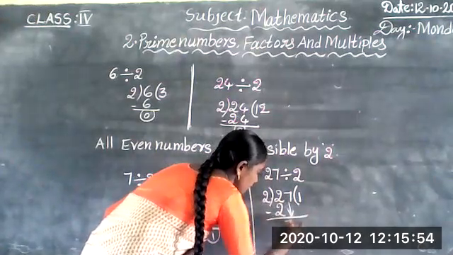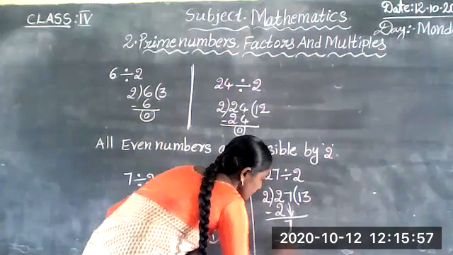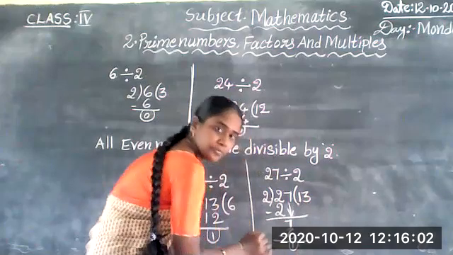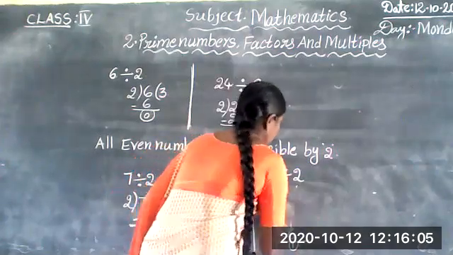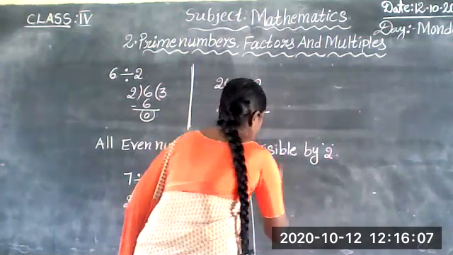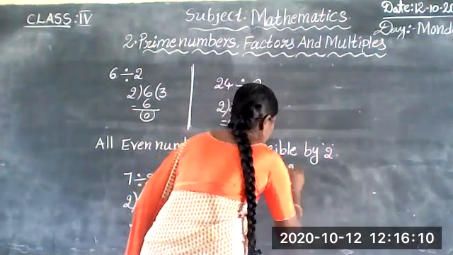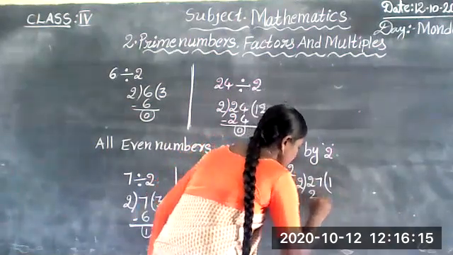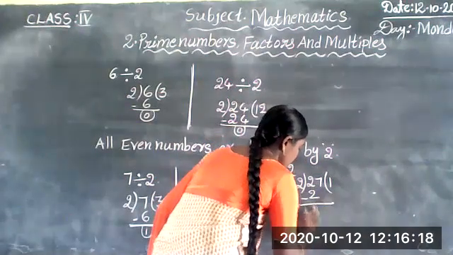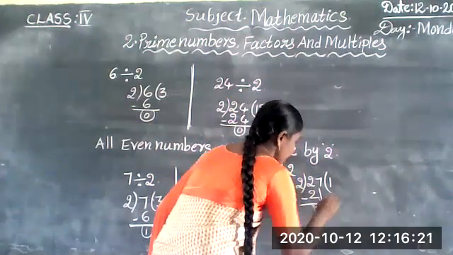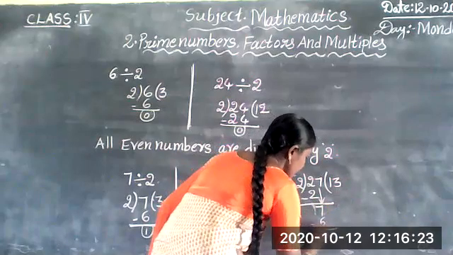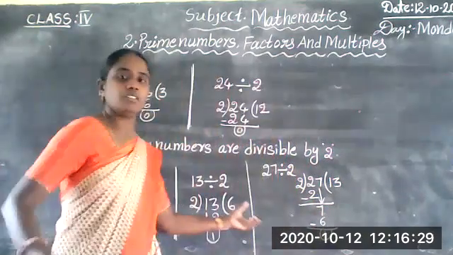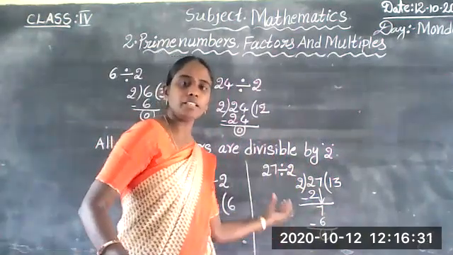Take 7. 2 3s are 6. 7 minus 6 is 1. Here also we get remainder 1.